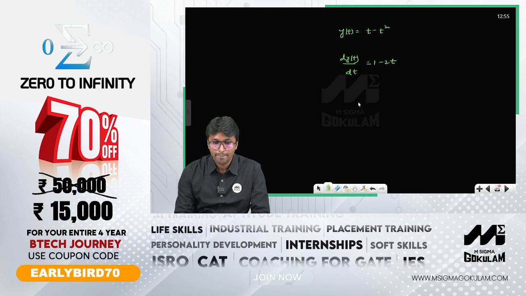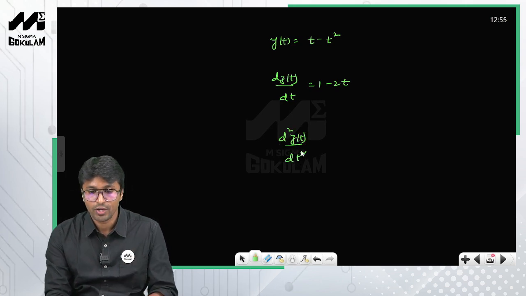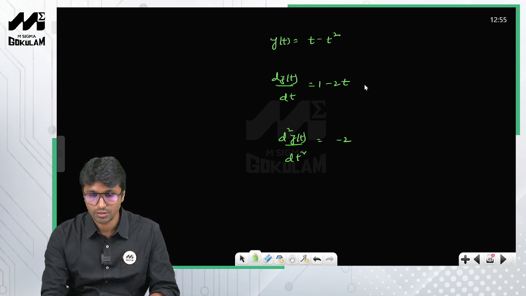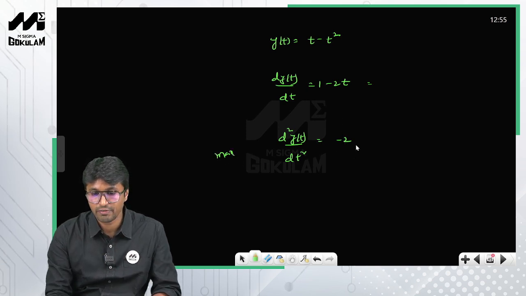Okay, and you can clearly see that if you take the second derivative, d square y of t by dt square, this is equal to minus 2. So obviously this point is a stationary point, and at this particular value you have a maxima because the second derivative is negative, right? So when you equate it to 0, t is equal to 1 by 2, right?